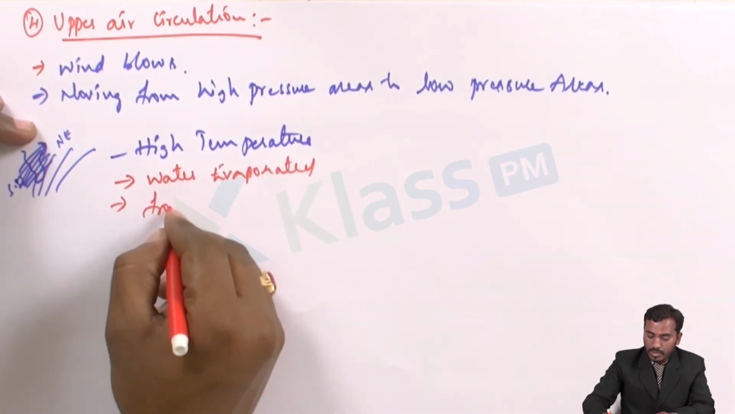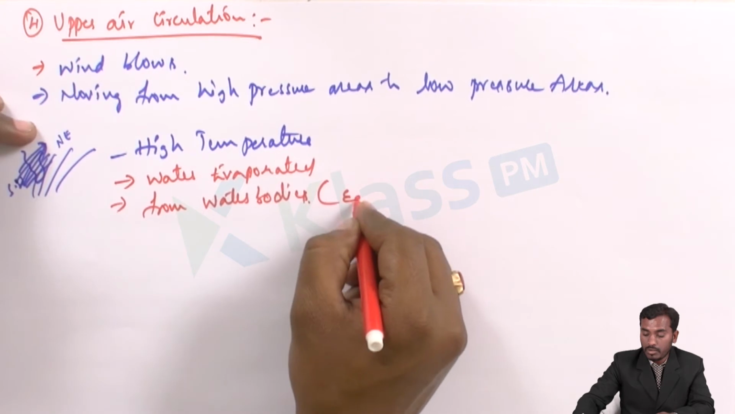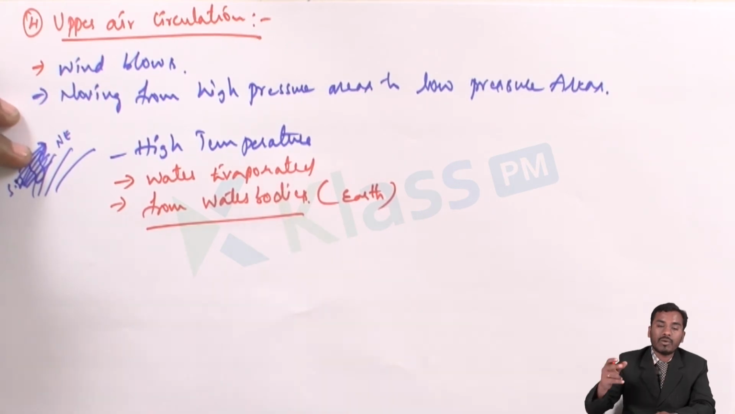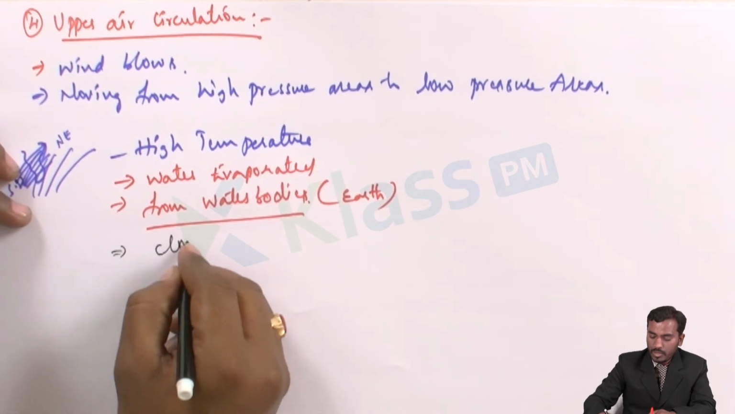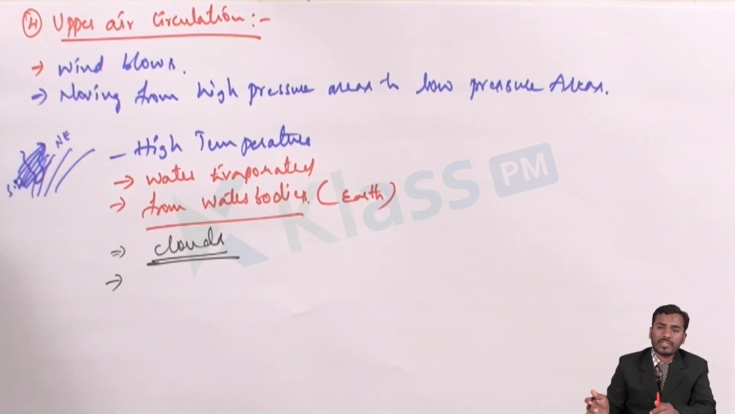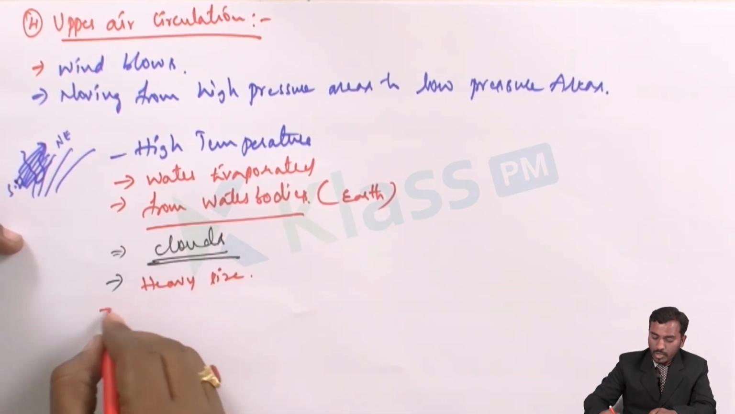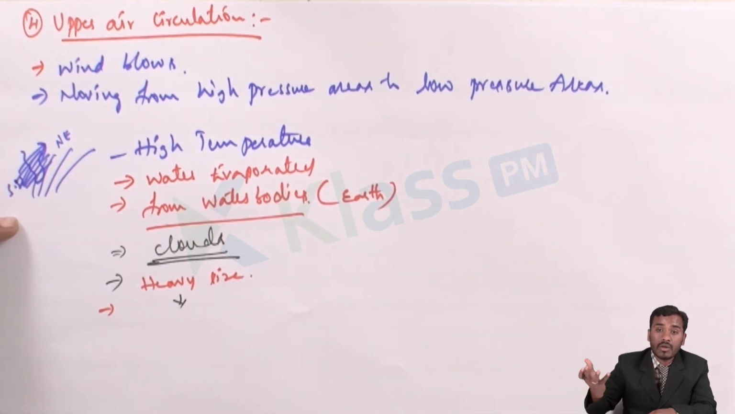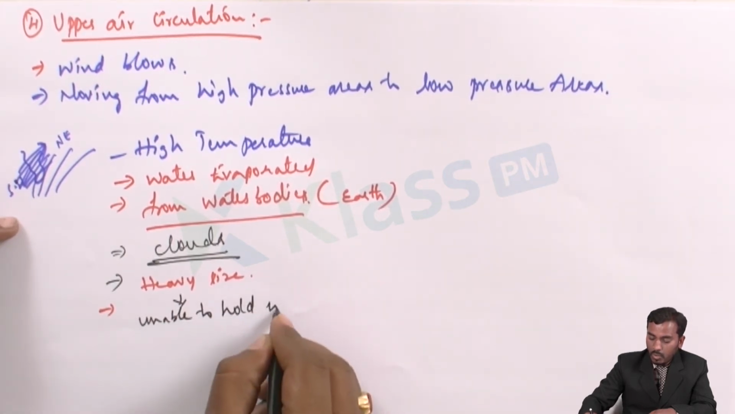Okay, from where? From water bodies. Water bodies means they will be on earth only, not in the sky or in the atmosphere. So from water bodies the water will be evaporated, and this evaporated water will form clouds. Because of the continuous high temperatures, these clouds will become heavy in size. Because of this size they become very heavy, and they will be unable to hold the weight of the water.